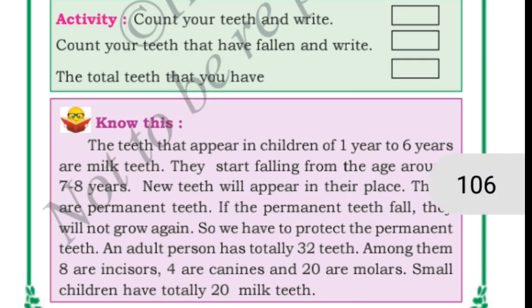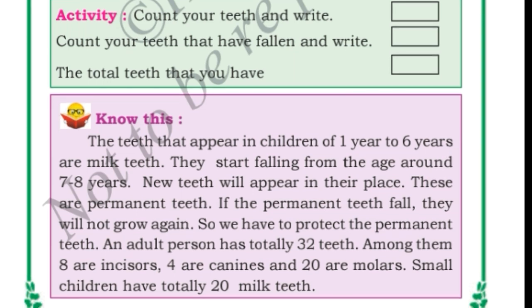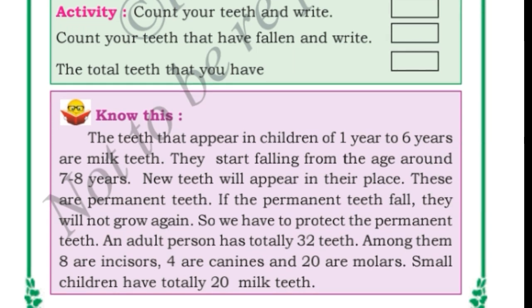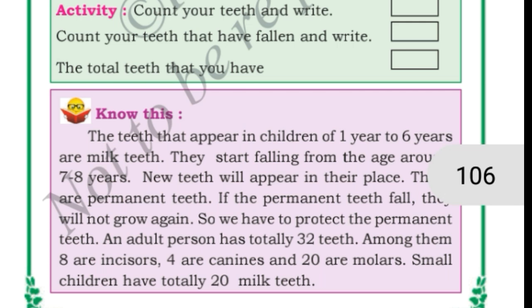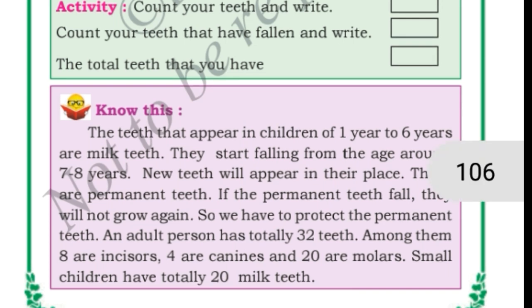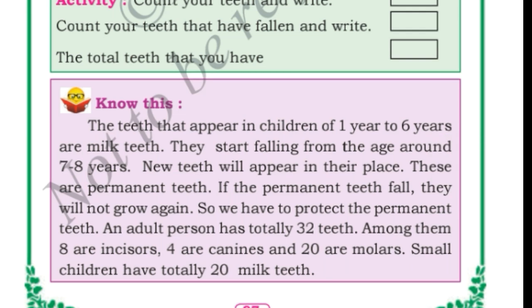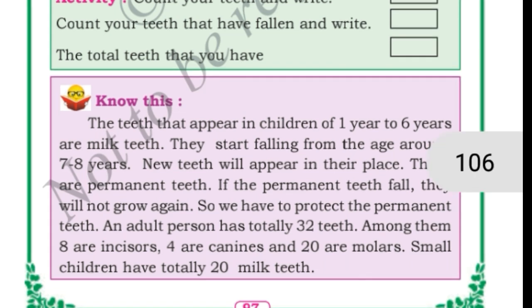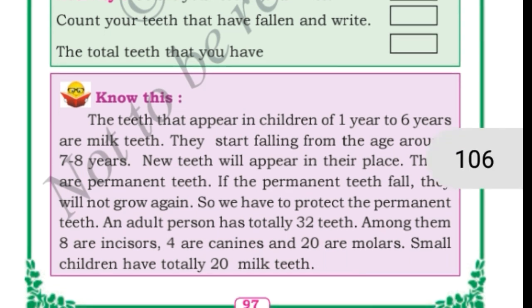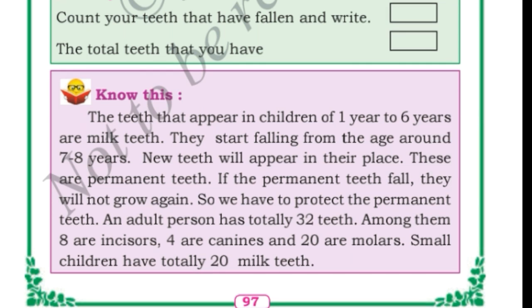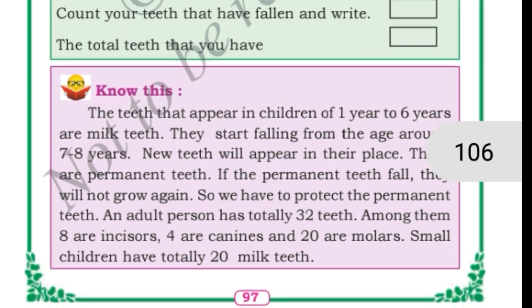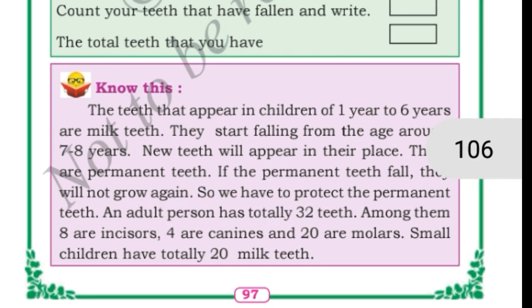Okay, so we have to protect the permanent teeth. An adult person has 32 teeth in total, and among them 8 are incisors. As I have told you, the front teeth are called incisors. Of the 32, 8 are incisors, 4 are canines, and 20 are molars. So small children have 20 milk teeth in total.